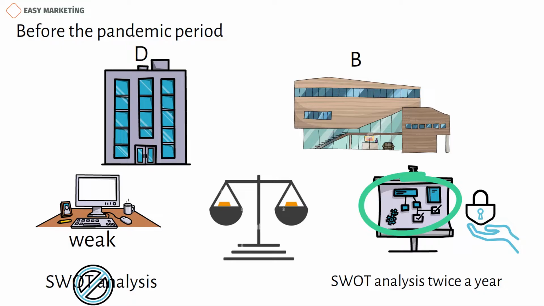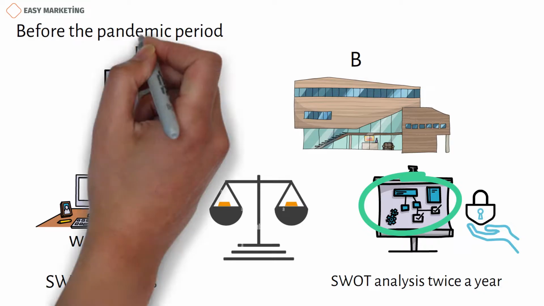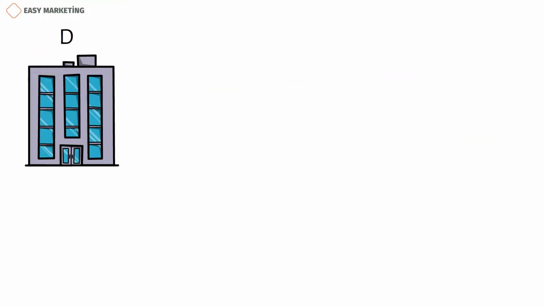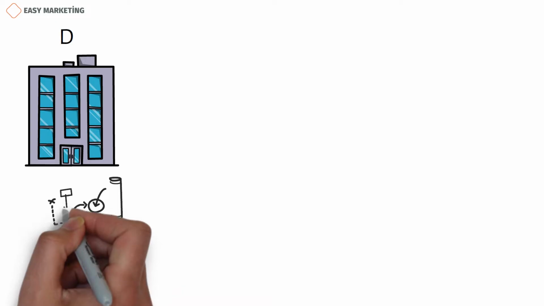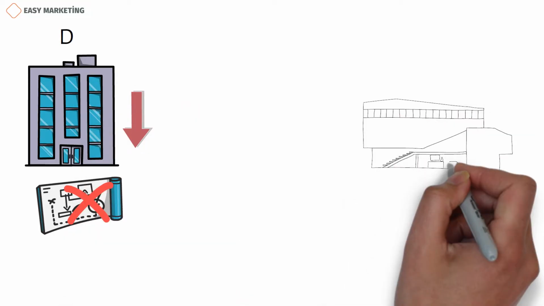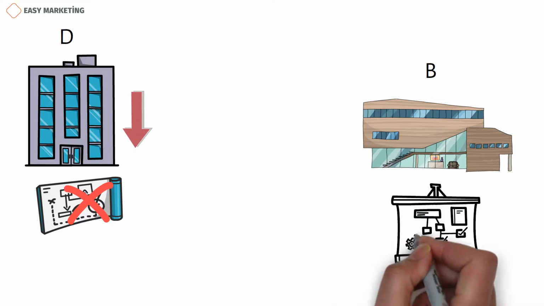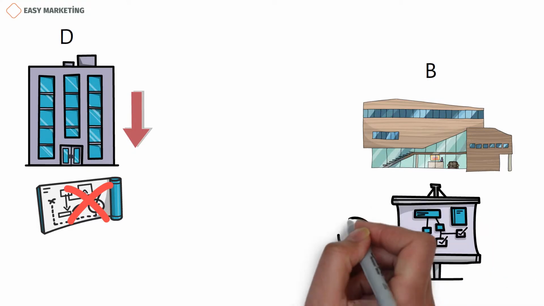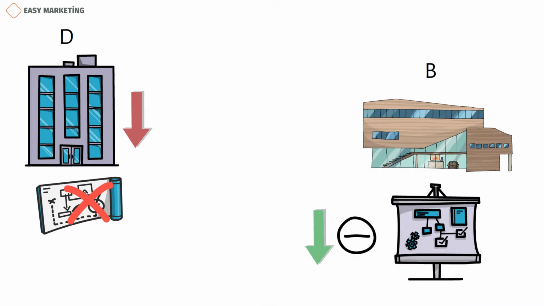Recently, we can take the spread of the coronavirus in the world as an external factor. During this period, it can be said that the tourism business was paralyzed. Company D was unready for this situation because it has no risk management plan. This brought unpleasant consequences for Company D, and Company D suffered serious losses. On the other hand, Company B had a strategic plan for the crisis period. Company B implemented its plan when a crisis occurred and was able to minimize the negative effects.